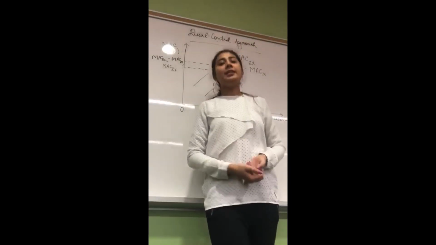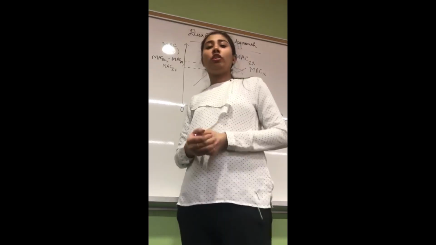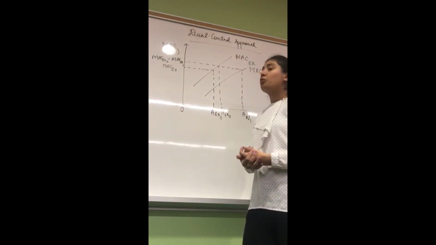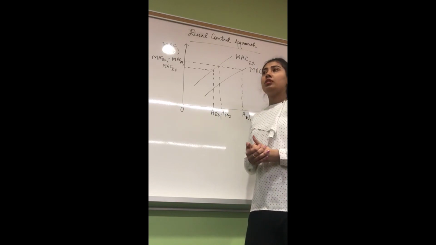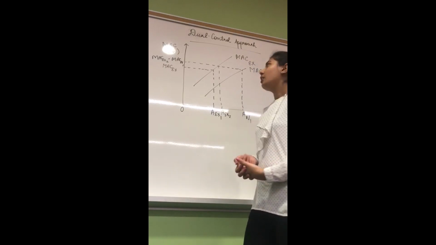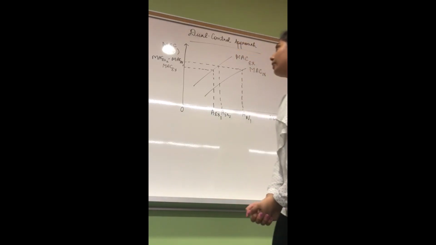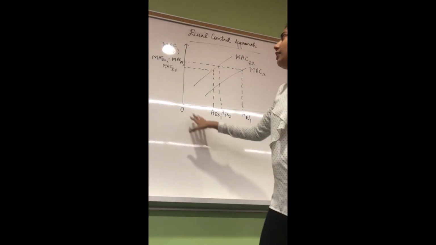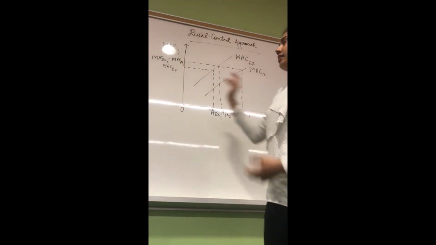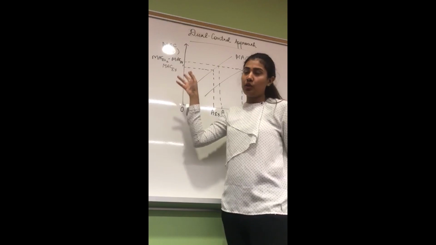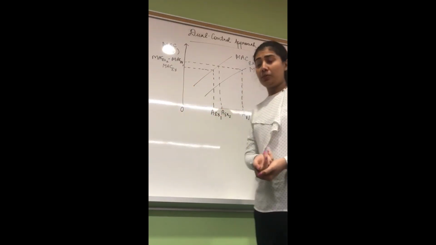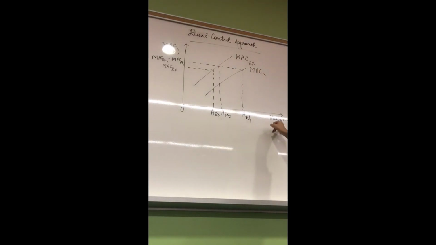Hi everyone, my name is Yukti and today I will be talking about the dual control approach and one more model later on. Both are models that were developed to control the emissions from stationary sources. Now let's begin. This model, as you can see, has a y-axis and x-axis. On the y-axis we have marginal abatement cost, which is the additional cost for producing each unit of abatement, and here we have the units of abatement.